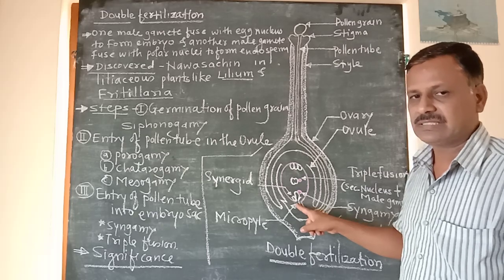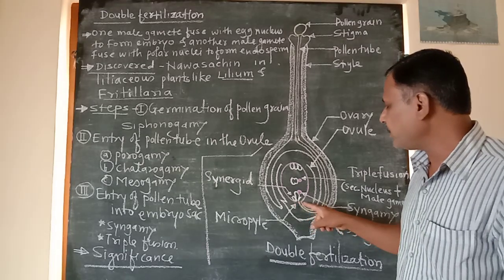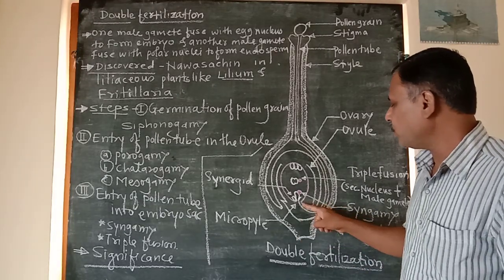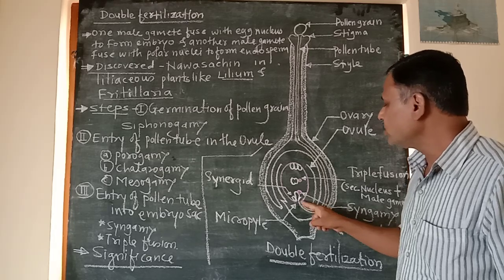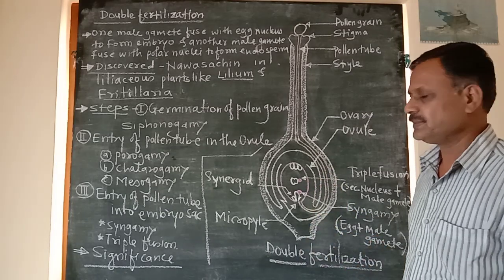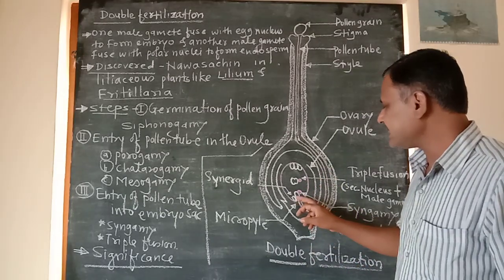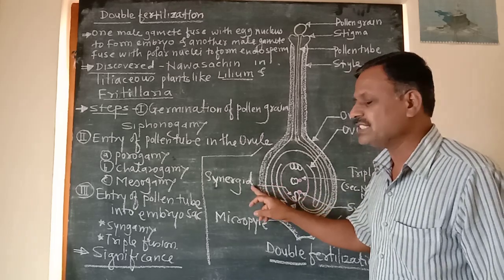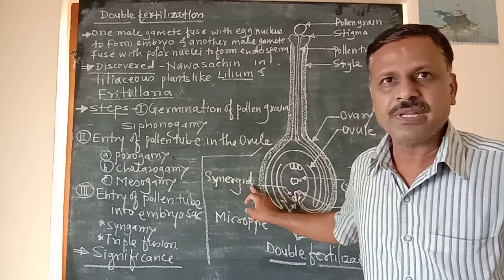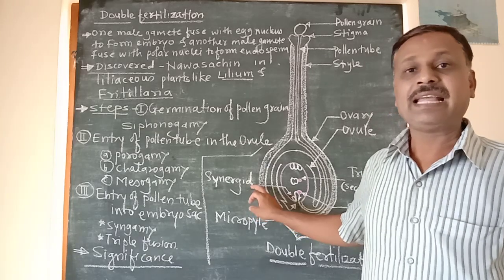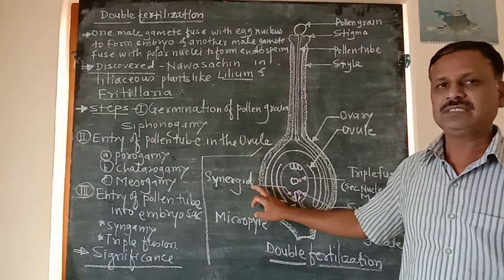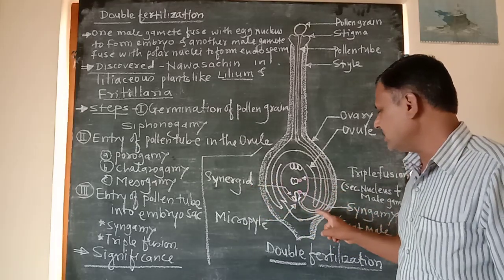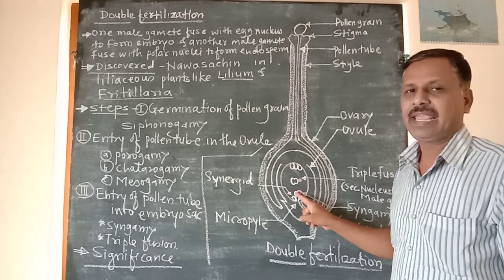The filiform apparatus guides the pollen tube to move towards the egg. The filiform apparatus is nothing but the hairy projections, the hairy outgrowth of synergids, and that filiform apparatus guides the pollen tube to move towards the egg cell.